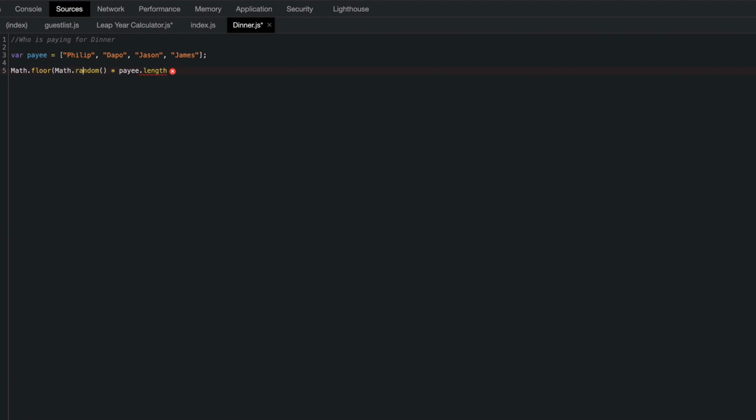I'm just going to put this in the parentheses here. And pretty much, I think this should be sufficient to give us a random person whenever we're looking for it. So for this, let's just call this the variable who, for example, because this would give us a number between 0, 1, 2, 3. So you can test that out.